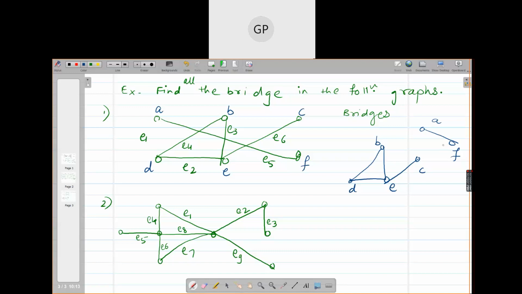Which is the circuit here? Tell me. Which circuit can you see? Only this one is the circuit: B, D, E. Yes, only this is the circuit. Otherwise, no edge is part of any circuit, right? So only these three edges are not bridges. Otherwise, all the edges are bridges. Do you understand it?